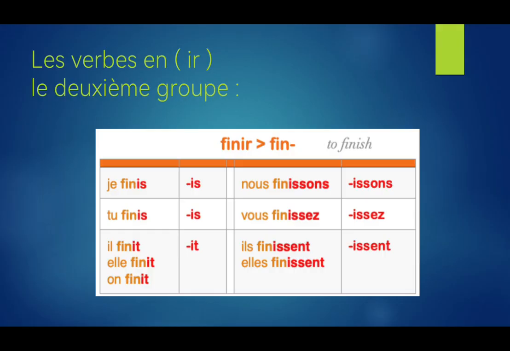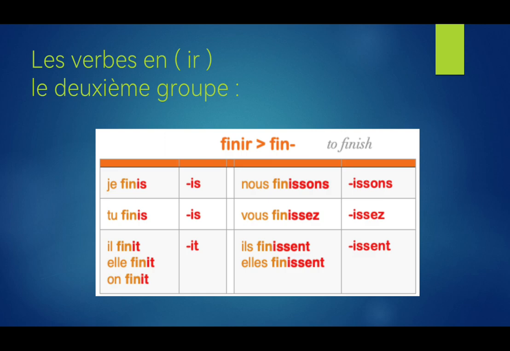So for the first one, I remove the IR and add IS, same way in the second one, and so on. When I pronounce, I say je finis. Je finis means I finish. Tu finis, you finish. Il finit, he finishes. Elle finit, she finishes. And then on finit, someone finishes. Okay? If you pronounce the left side, all of them I said fini.